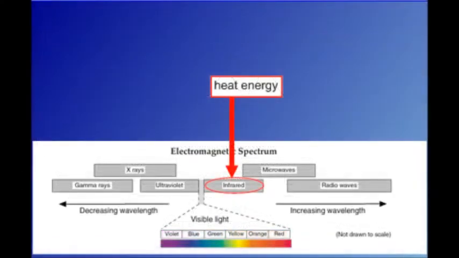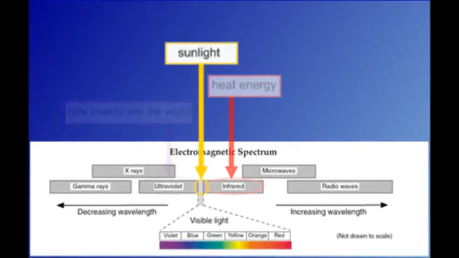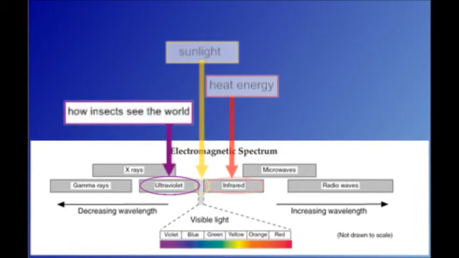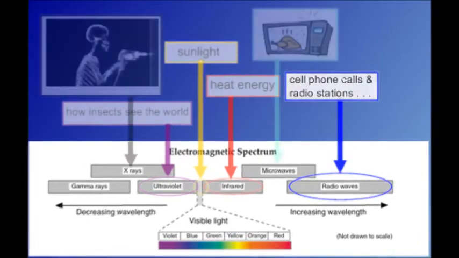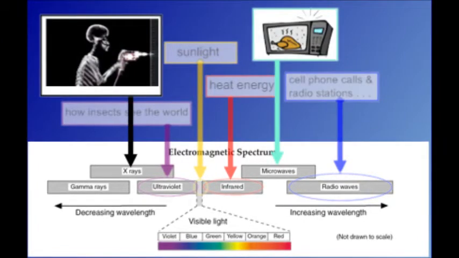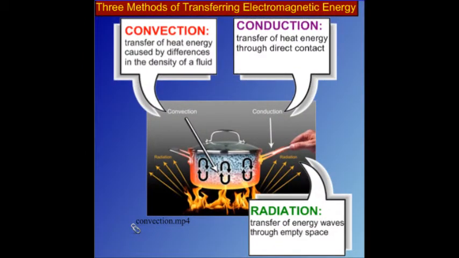We have the infrared, that's basically heat energy. In the visible spectrum, that's where we have sunlight. The ultraviolet is the part of the spectrum where insects often see the world. We have radio waves, which is where cell phone calls and radio stations transmit. And then there are X-rays and microwaves. These are all things that we're familiar with. But in earth science, we're going to deal with the part of the spectrum that deals with sunlight and heat energy.